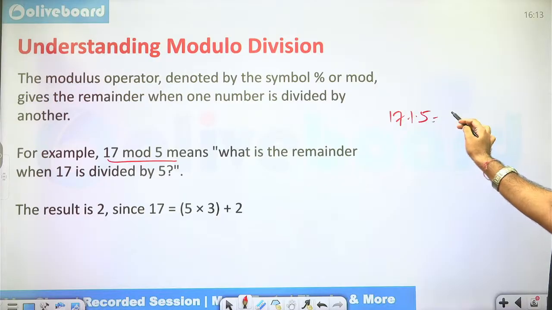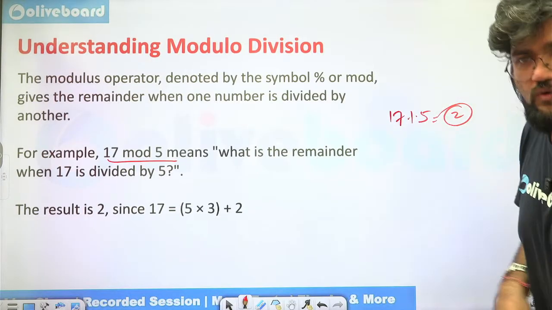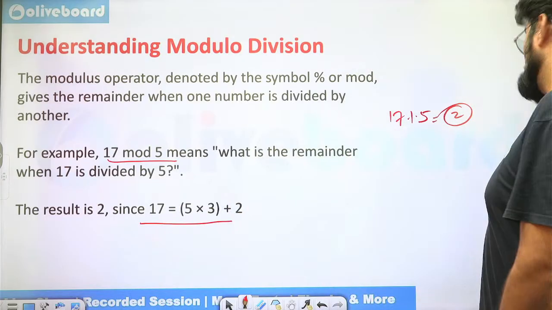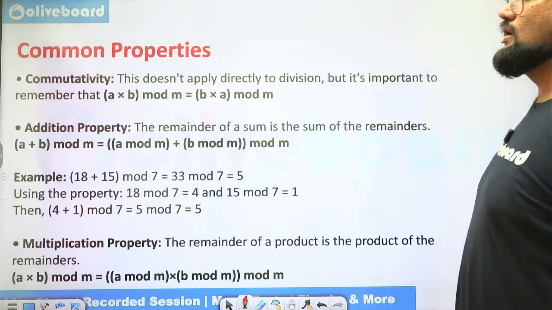Subtract 15 and 17, you will get 2. So 2 is your answer. Okay. And this is what is happening here. This is the Euclid's division lemma. Okay. Now, what are the common properties?